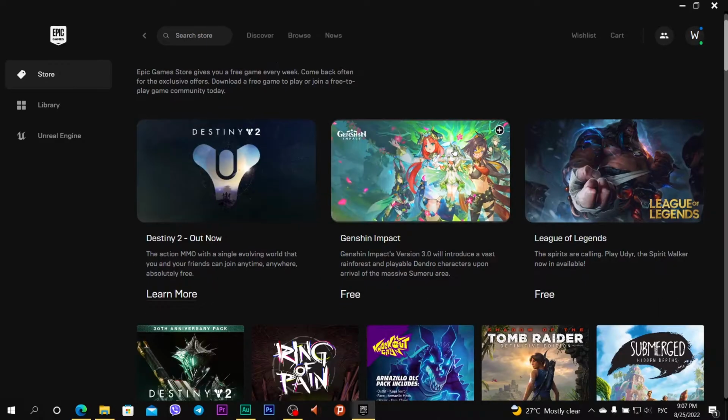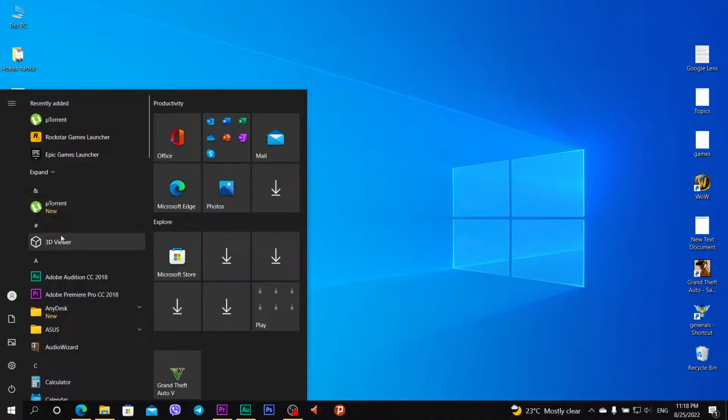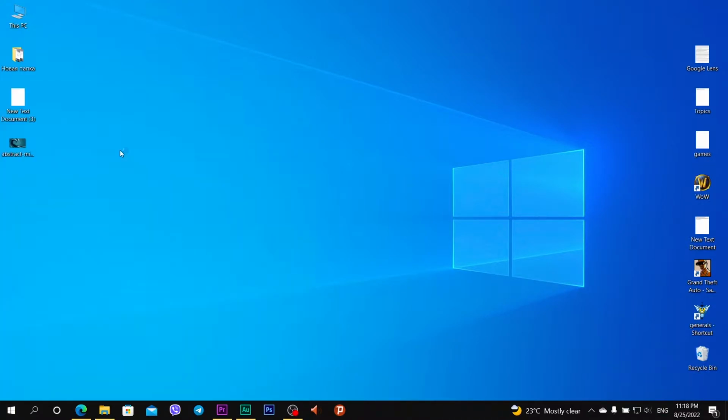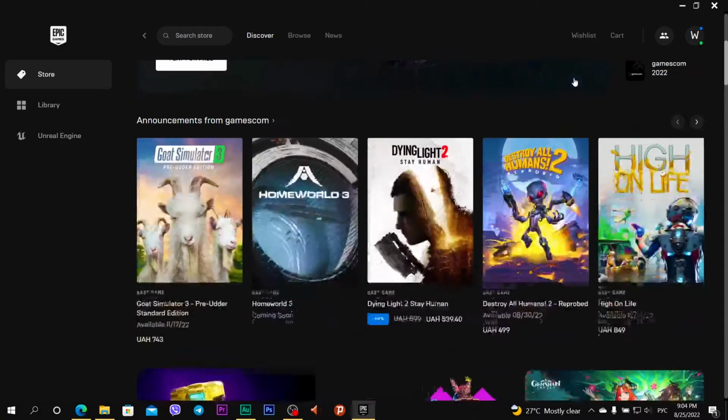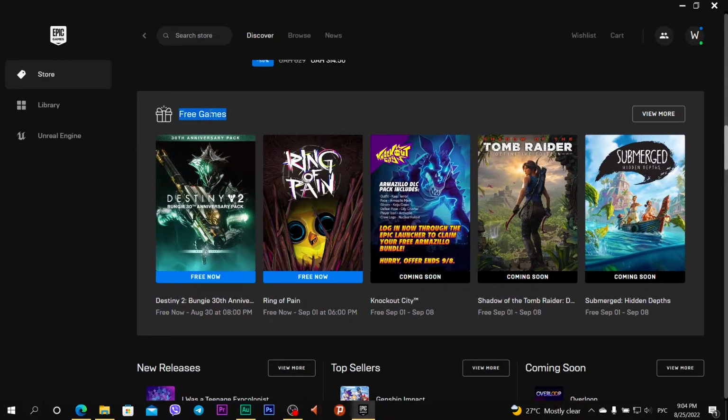How to get free games from Epic Games. I already downloaded the Epic Games Launcher and opened it. In the launcher, scrolling down, when we see the heading Free Games, this is all we need.